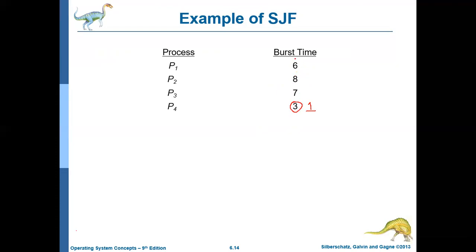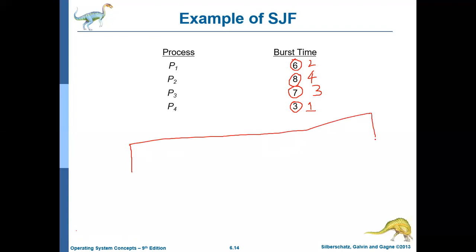Then the next shortest is P1, so next it will execute P1. Then the next shortest is P3, then it will execute P3, and the next shortest is P2, then it executes P2. This is the order it will follow: first P4, then P1, then P3, and at last P2. So how will the Gantt chart look?